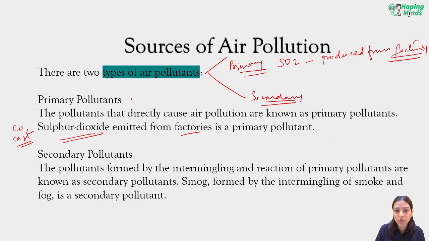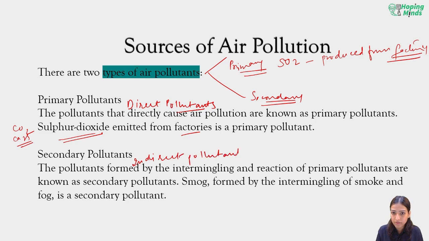So primary pollutants are also known as direct pollutants, and secondary pollutants are also known as indirect pollutants.